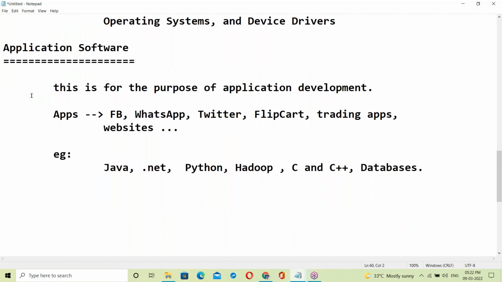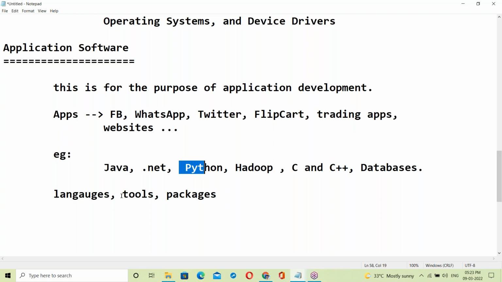In software, we have many technologies, more than 100 technologies. They may be languages, tools, or packages. Languages like Java, C and C++, Python, C Sharp.